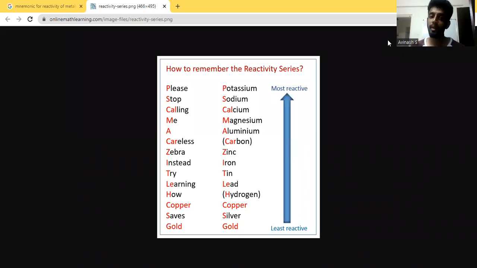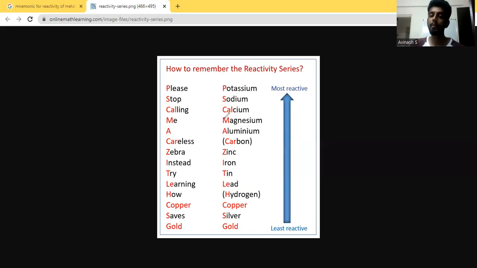So I have shown a mnemonic to understand the reactivity series. The reactivity series is basically a series of elements which have been arranged in a particular order of reactivity, which means potassium, sodium, calcium, whatever we're able to see at the top, they are very reactive, and whatever is at the bottom, they are less reactive. In this manner, we can compare any two elements, for example, magnesium and lead, and we can say magnesium is more reactive. And this idea can also be used in understanding displacement reactions in unit 1.